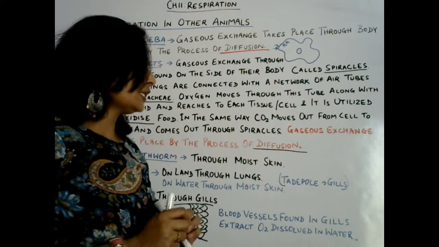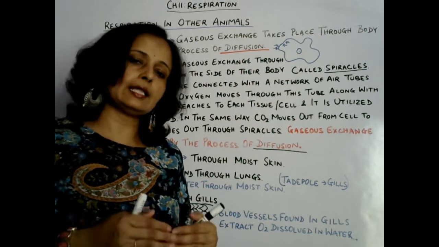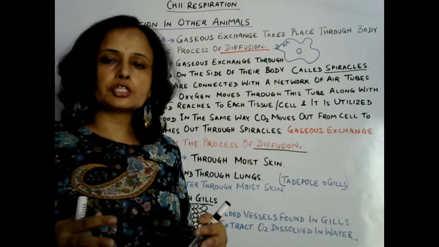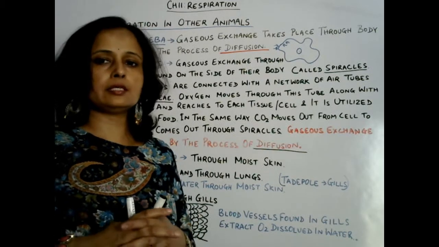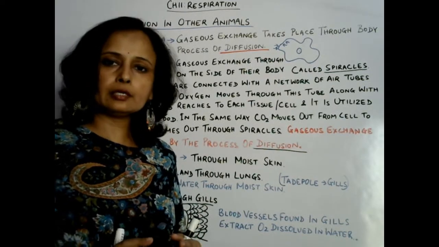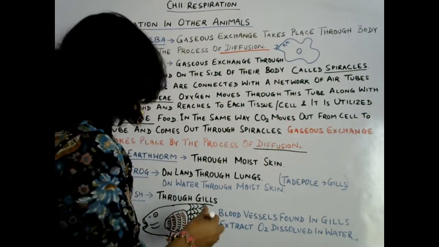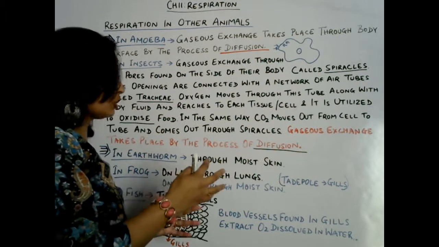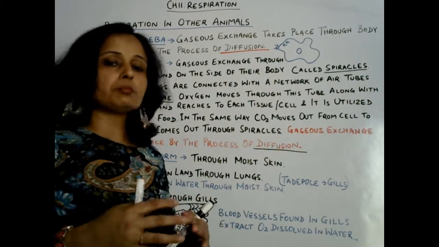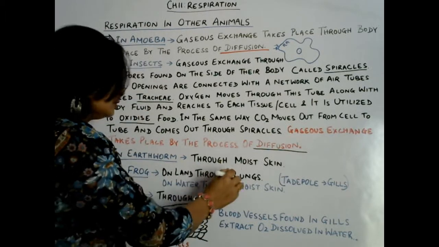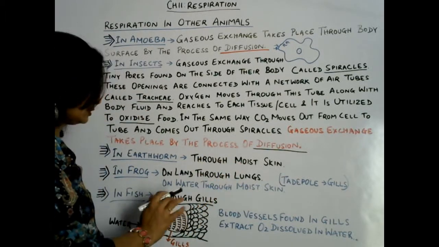That tadpole has gills, and those gills do the exchange of gases during the tadpole stage of frog. Then it changes into an adult frog, which is called metamorphosis, the transformation of tadpole into frog. Then in the advanced frog, respiration is through lungs.